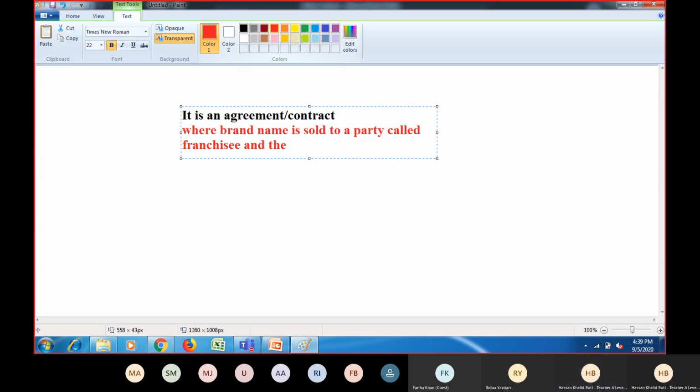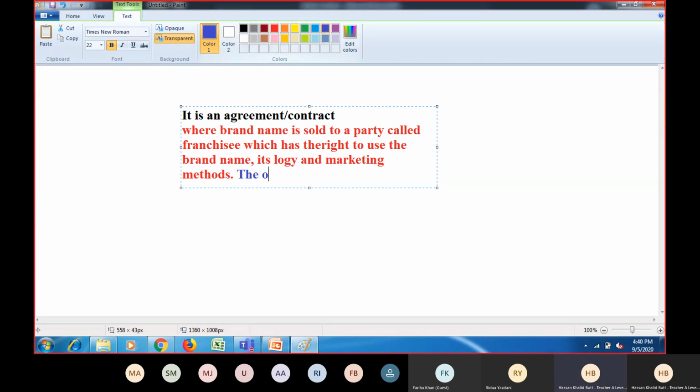And the party, okay, let me just finish this first. Where brand name is sold to a party called franchisee, which has the right to use the brand name, its logo, and marketing or trading methods. Okay. So now this is franchisee.